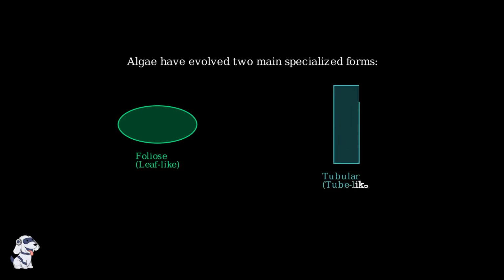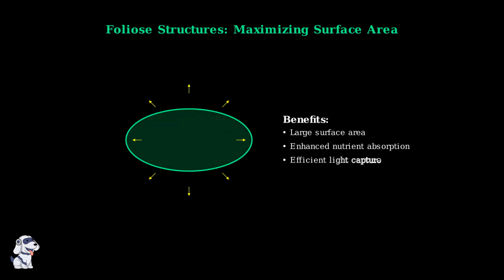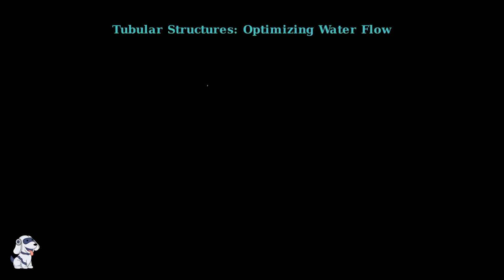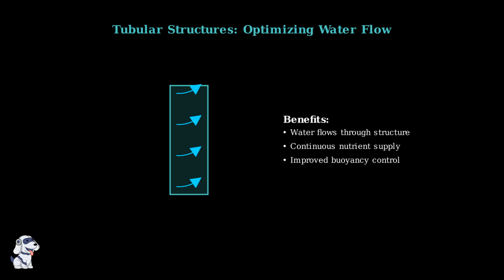The first type is foliose structures, which are flat and leaf-like. The second type is tubular structures, which form hollow tubes or cylinders. Foliose structures are flat and thin, like leaves. This shape maximizes surface area, allowing the algae to absorb more nutrients from the surrounding water and capture more light for photosynthesis. Tubular structures form hollow tubes that allow water to flow through them. This design provides a continuous supply of fresh nutrients and helps the algae control their buoyancy in the water column.